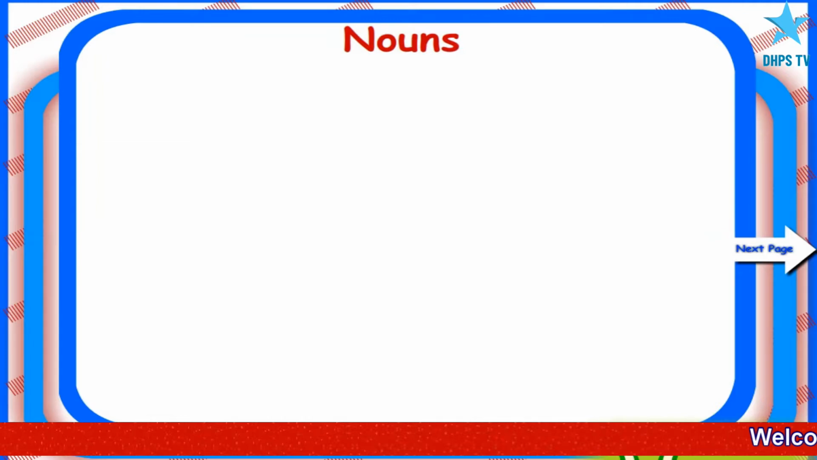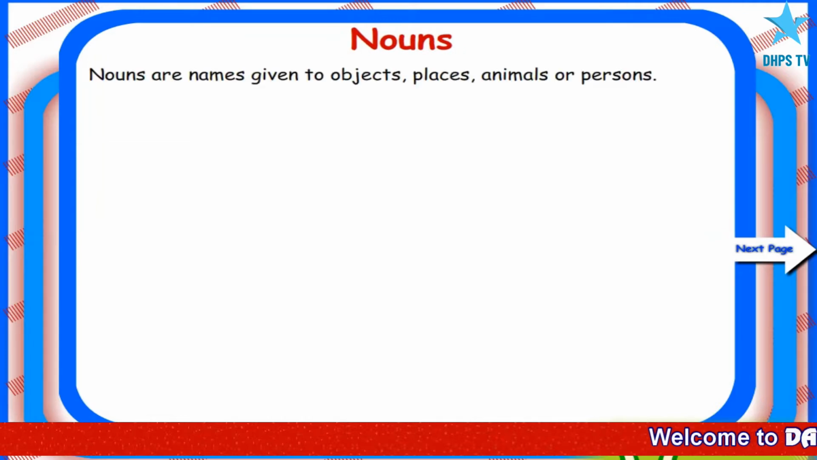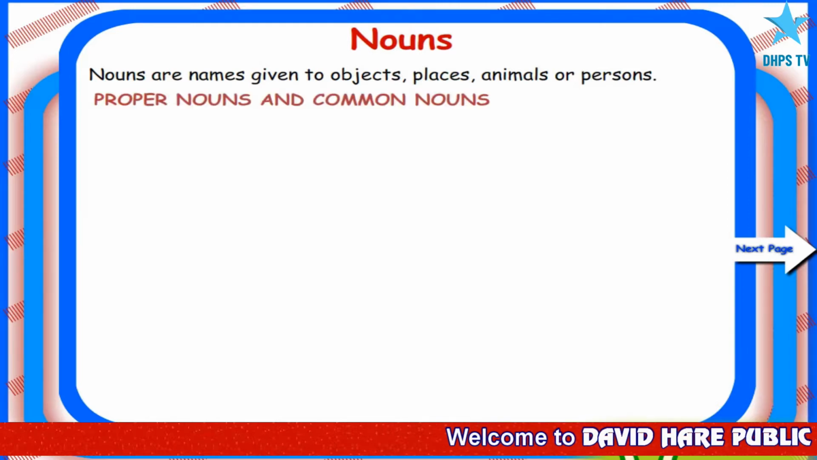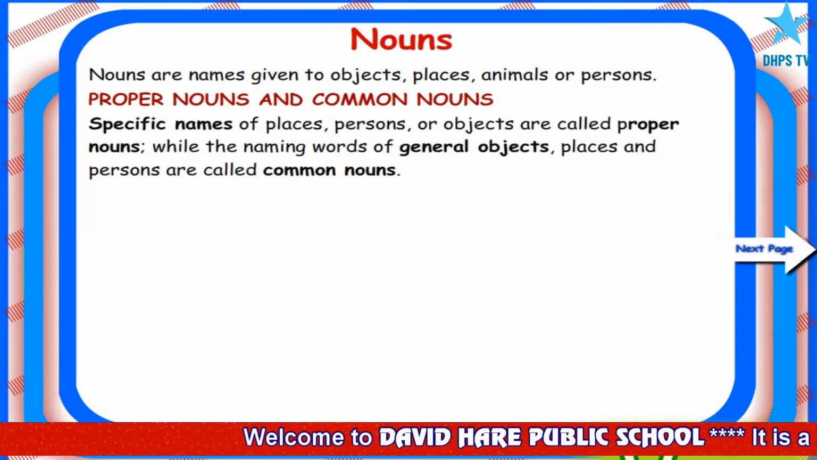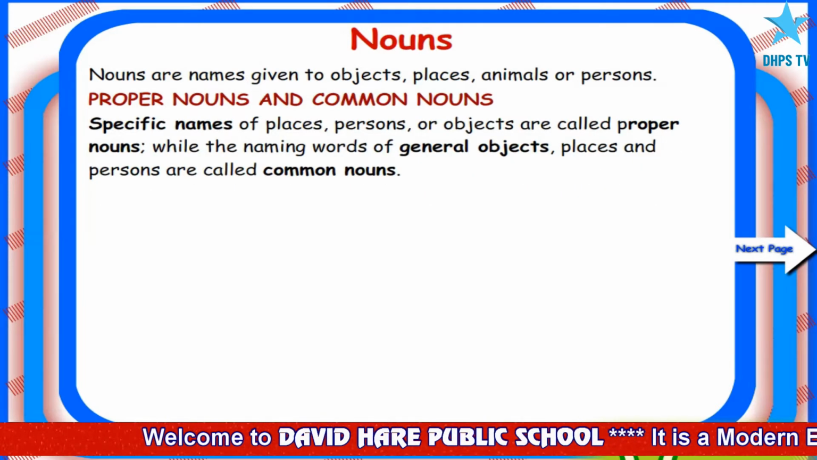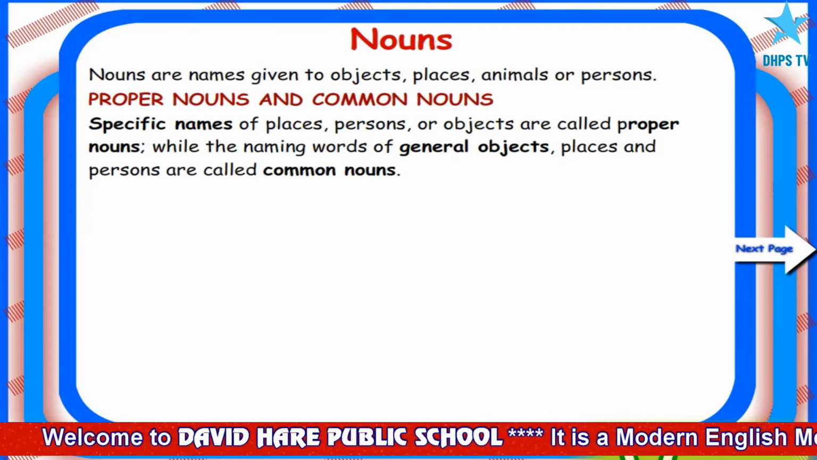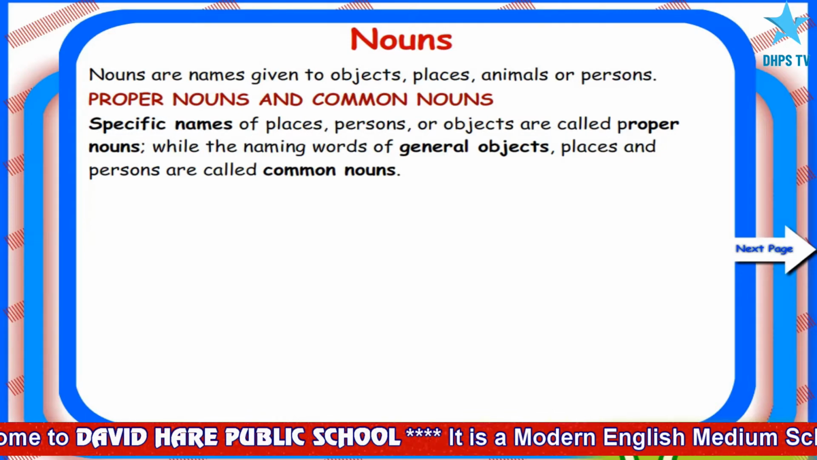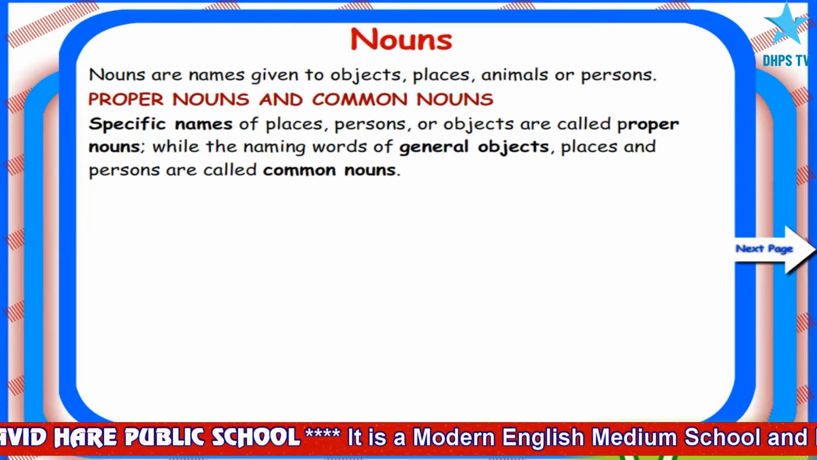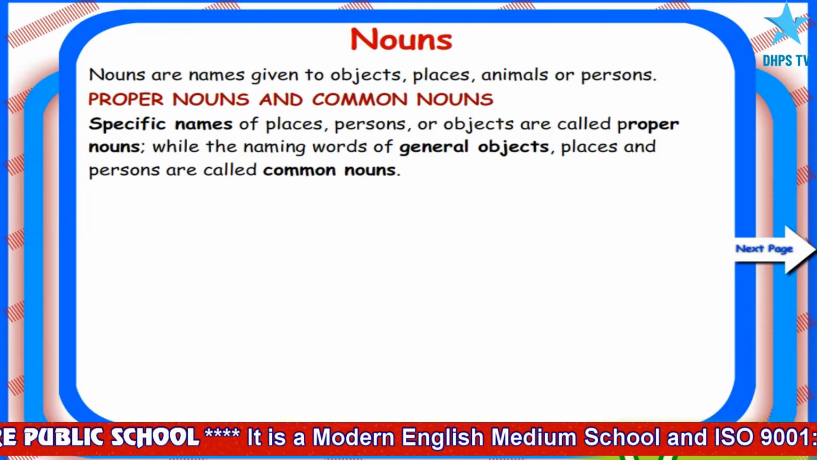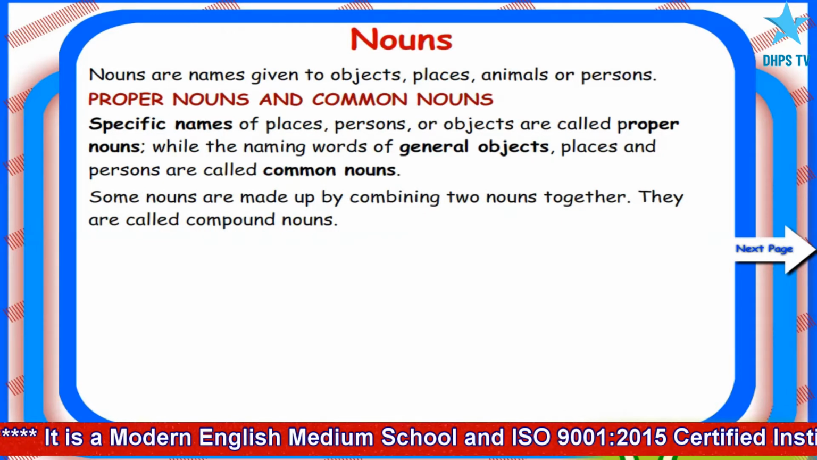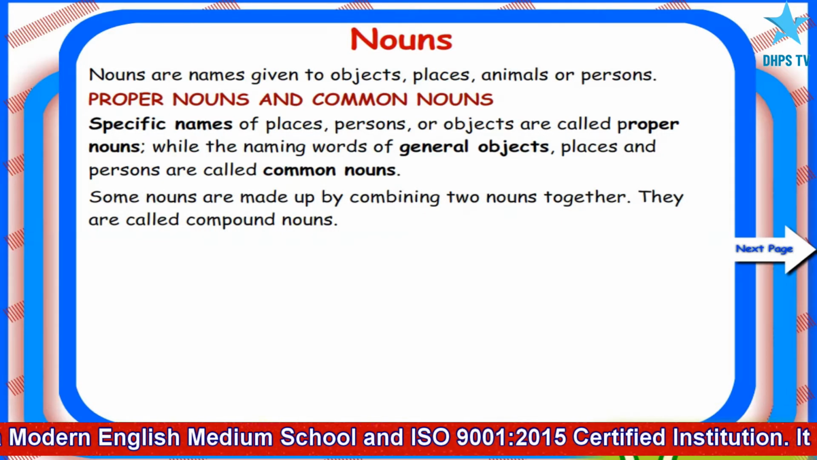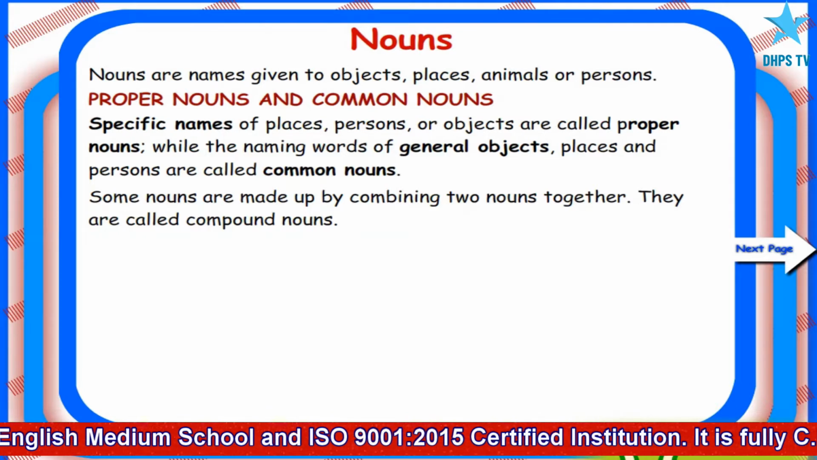Nouns. Nouns are names given to objects, places, animals or persons. Proper nouns and common nouns. Specific names of places, persons or objects are called proper nouns, while the naming words of general objects, places and persons are called common nouns. Some nouns are made up by combining two nouns together. They are called compound nouns.